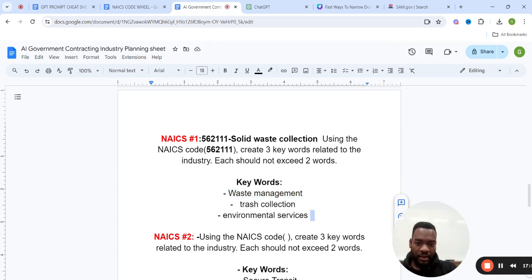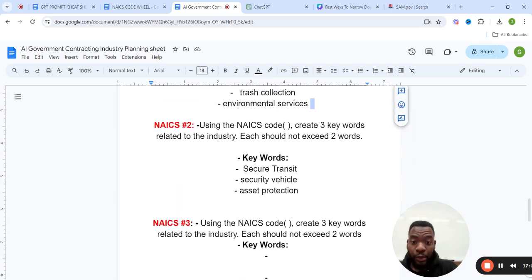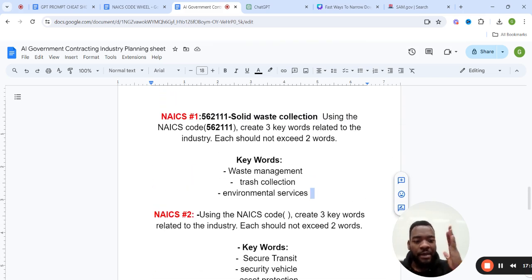trash collection, waste management. You're going to do this for NAICS code 1, 2, and 3. And what you're going to find is that every time you need to search, all you need to do is come back to this document and you'll be able to search. But you're asking now, Godwin, but what happens if one of the keywords does not bring about the volume that I expect? This is when we go on to the Chat GPT cheat sheet.